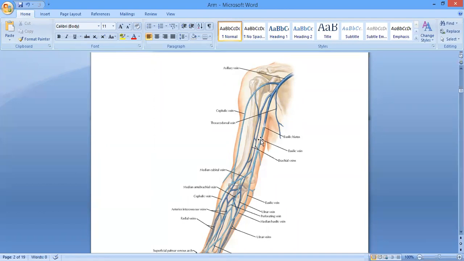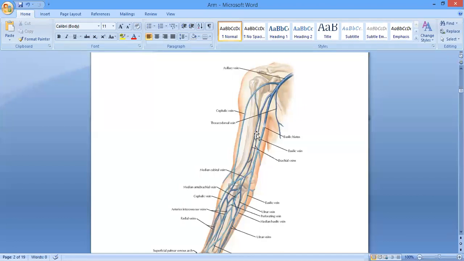And when the basilic vein reaches where? At the mid of the arm, it pierces the deep fascia, superficial vein है ना? So ये up to the mid of the arm, it is superficial. So when it reaches the mid of the arm, it is going to pierce the deep fascia and become deep. And then at the lower border of the teres major muscle, it is going to be joined by these two venae comitantes of the brachial vein.